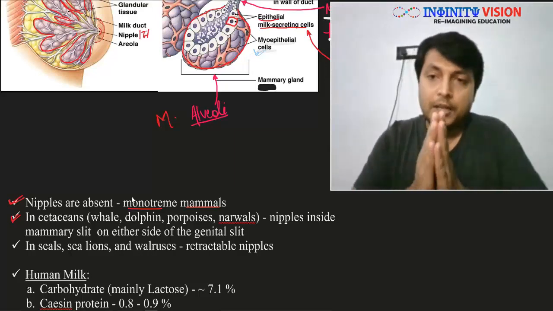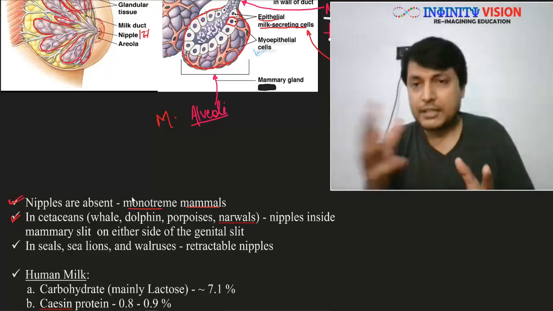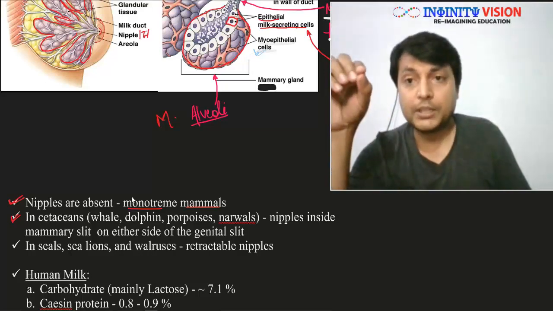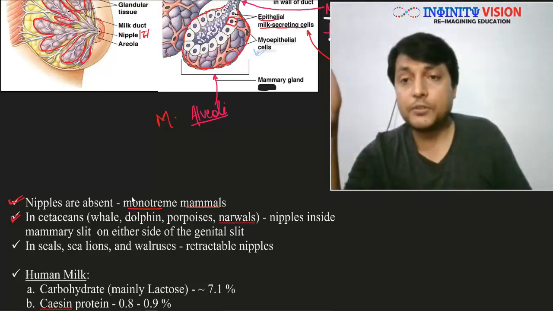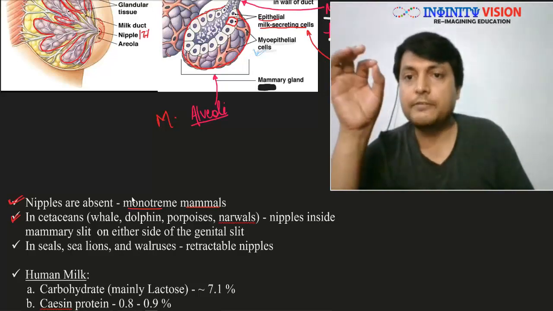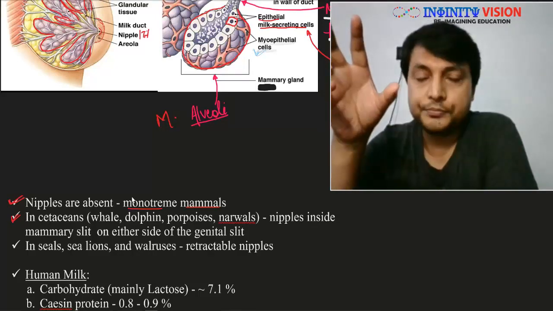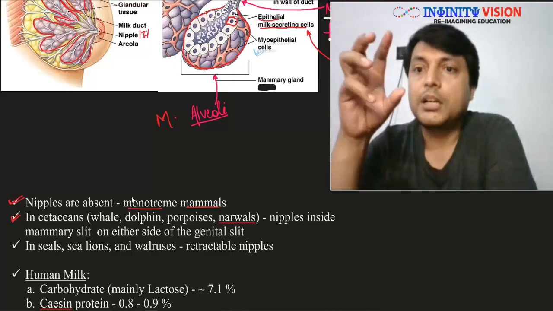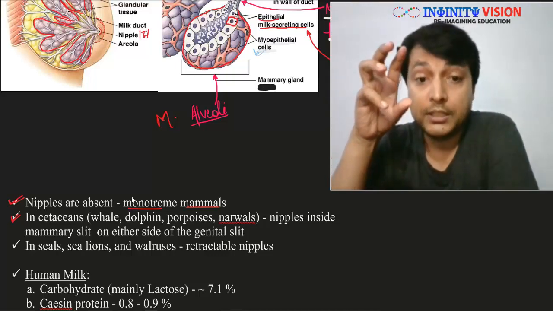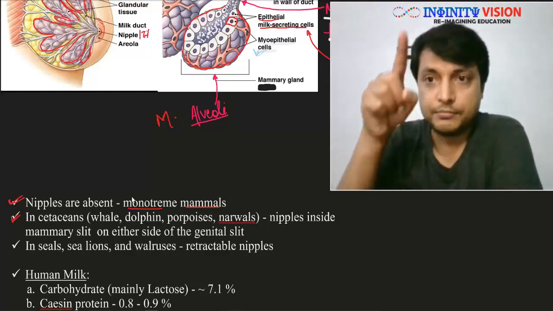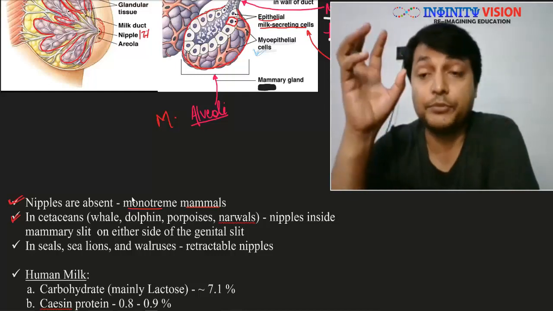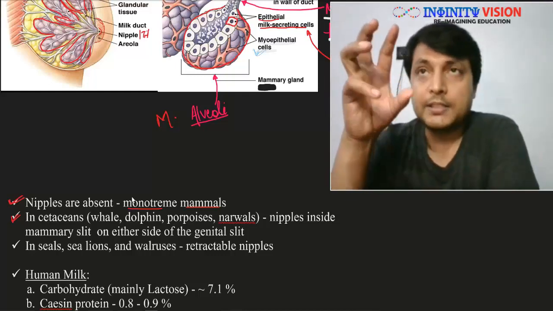So in whales and dolphins or the rest of the cetaceans, there is a genital slit in the posterior half of the body, and it is on the ventral side. In the median ventral side, there is a slit which contains the genital orifice, and hence it is called genital slit. Slit, because it is like a single line. It is longitudinal, therefore slit. So there is a genital slit.